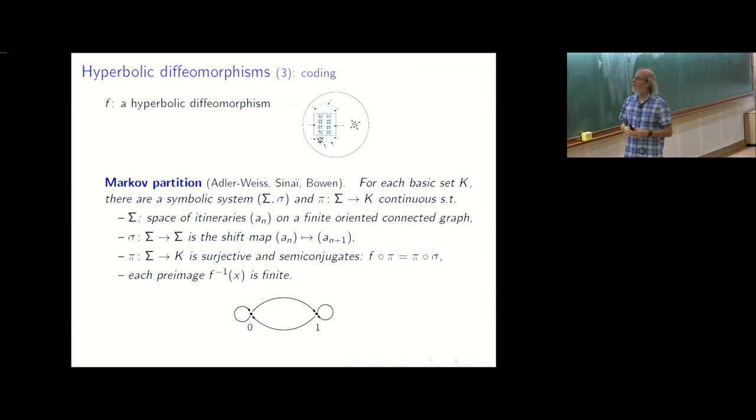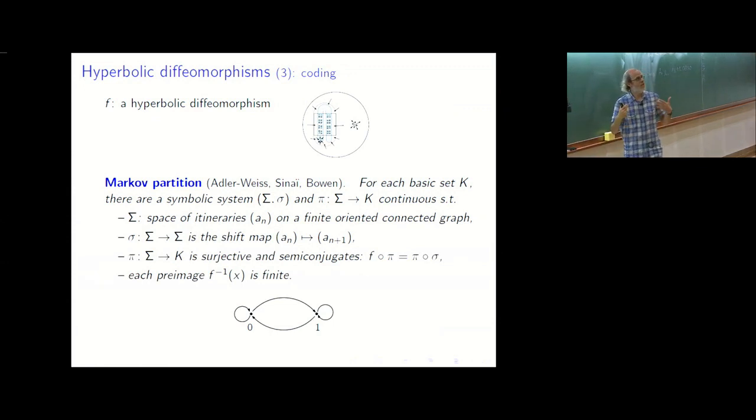And your symbolic system, sigma, is semi-conjugate to the map F on K. I should have said first, consider any basic set K that you will code, and you build a symbolic system which is semi-conjugate to the map F on K. So it means that there is a continuous map from sigma to K, which is surjective and satisfies this relation.